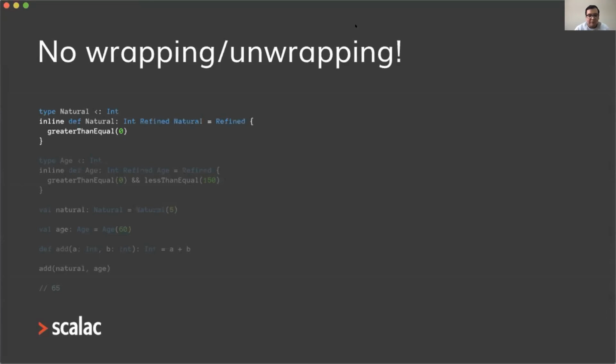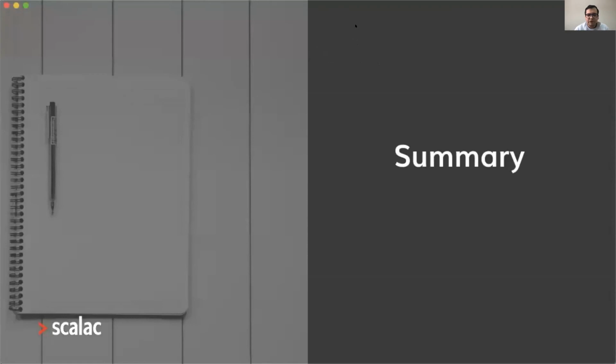Another great thing about these refinement types is that we have no wrapping and unwrapping. For example, here we have a natural type and an age type. If I try to pass those to a function that expects integers, I can just do that without any conversion, boxing, or unboxing. It just will work. So in summary,